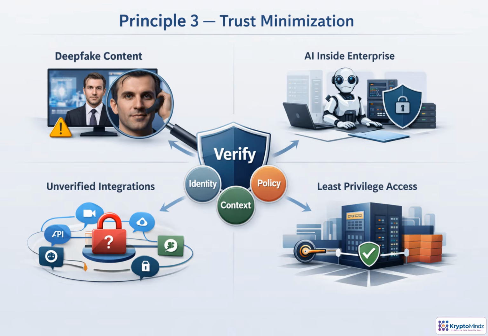Trust minimization starts with one practical assumption: nothing is safe simply because it looks familiar. A realistic video, an internal AI agent, or a connected API still needs verification. Check identity, source, permissions, provenance, integrity, policy, and logging before granting trust. Then limit the impact if something is wrong through least privilege, segmentation, scoped credentials, and continuous validation. The point is not zero trust as a slogan. It is reducing automatic trust everywhere.